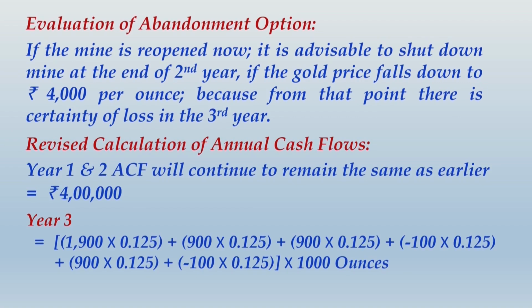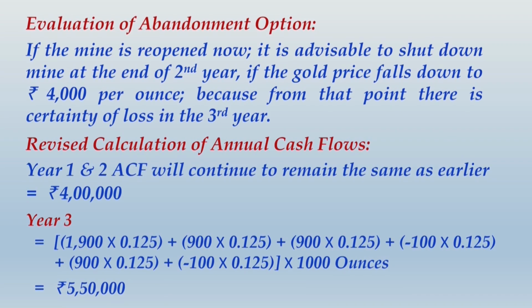The effective cash flow for the third year with the abandonment option does not remain 4 lakhs like earlier, it becomes 5,50,000, giving you a possibility of a positive NPV, because the cash flow in the third year has substantially increased. So please write up this note and these calculations and then I will take you ahead.